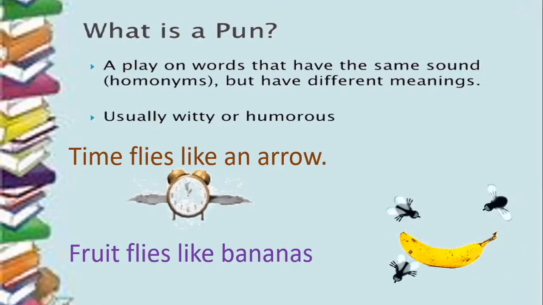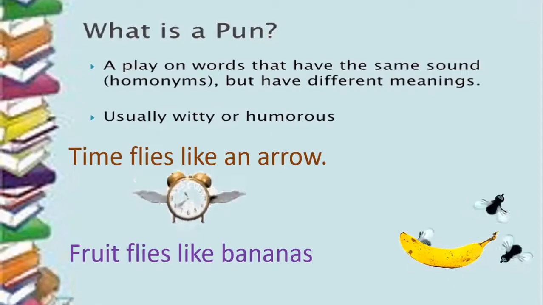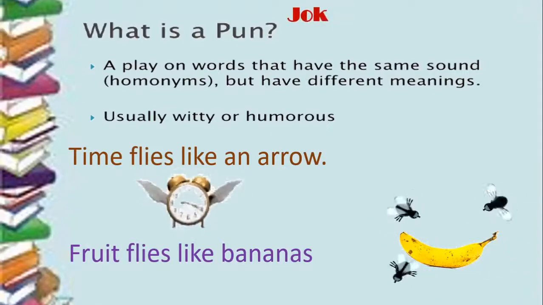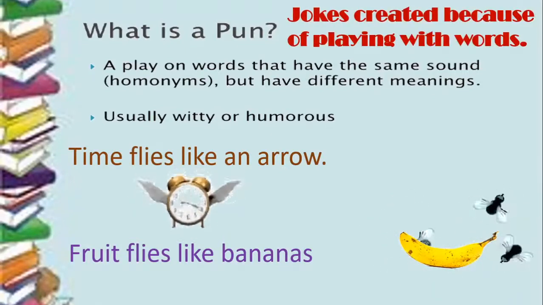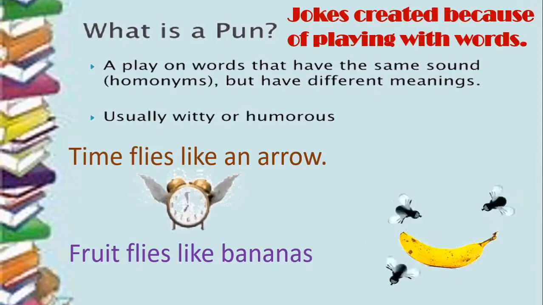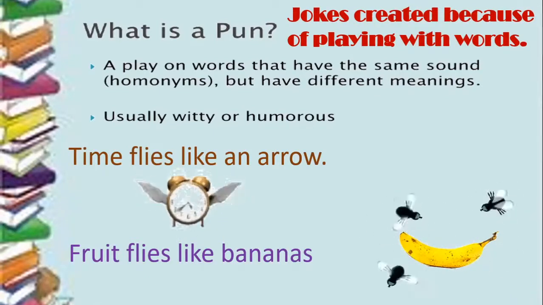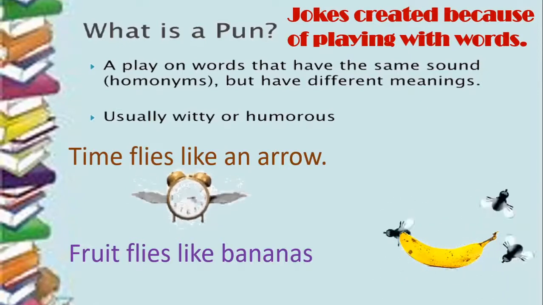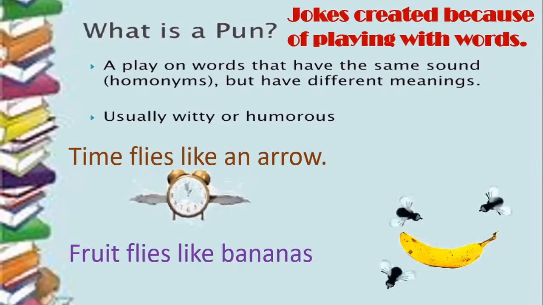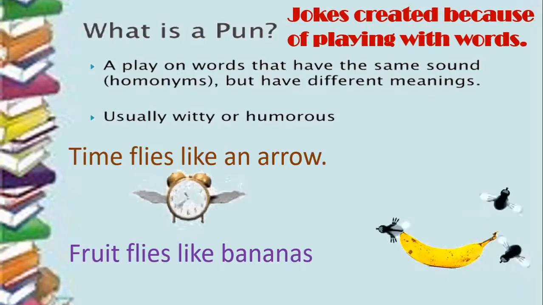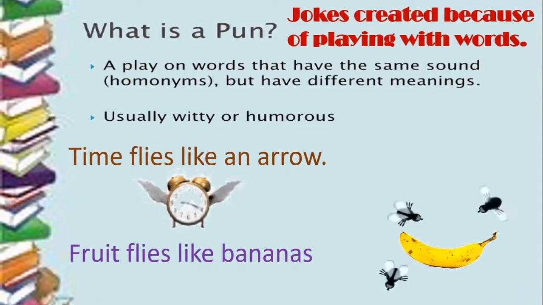So what is a pun? In other words, you could say it is jokes created because of playing with words. When you play with words and then the situation becomes humorous or the sentence becomes funny, that is called a pun. So we will see some interesting images to understand the meaning of pun here.